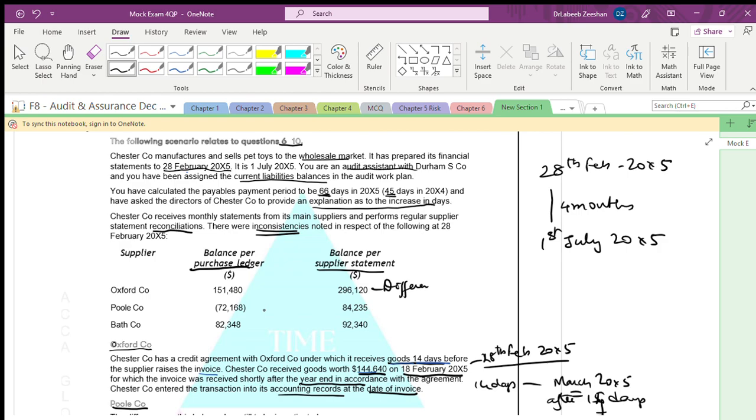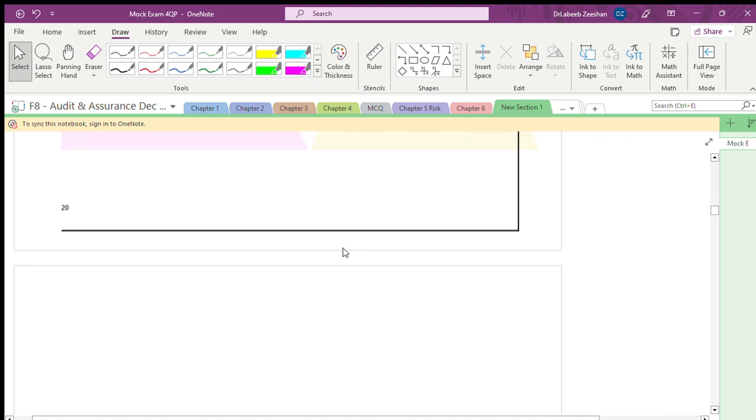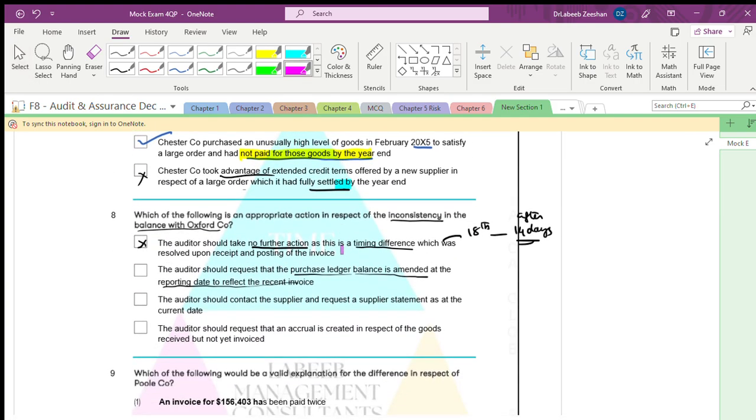It comes to how much? 296 120 minus 151 480. It comes to 144 640. Is it? And 144 640, this is the amount that has been given here.